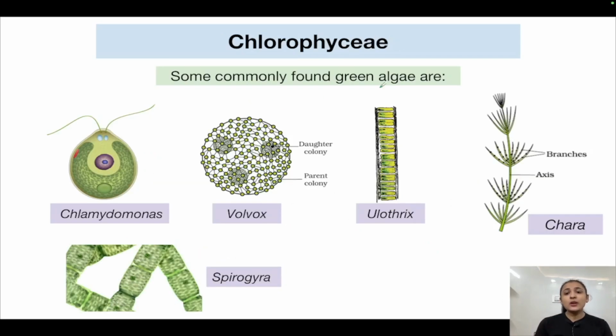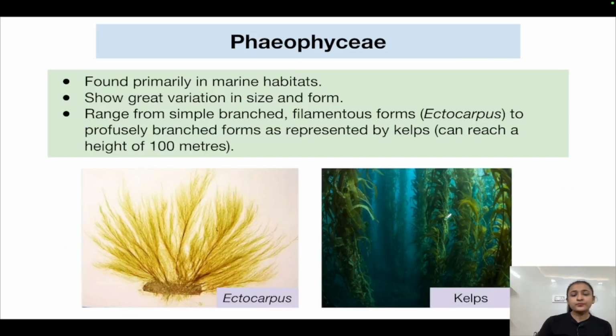So some commonly found green algae are Chlamydomonas, Volvox, Ulothrix, Chara, Spirogyra. So all of these algae are very important. You must remember their names, okay? So Volvox, you can see daughter colony and the parent colony in which the daughter colonies are present. This is the diagram of Chara, the various branches you can see. This is the axis, okay?